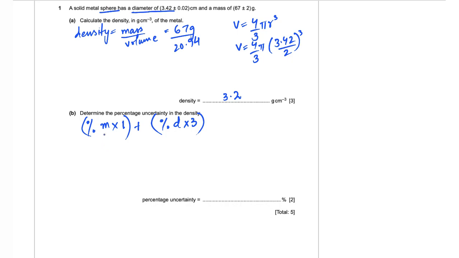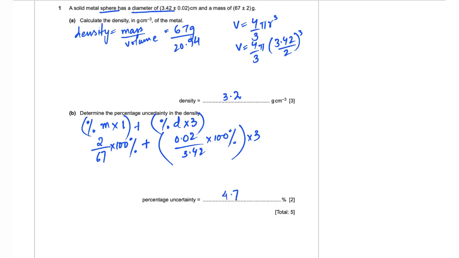So the percentage uncertainty of mass is going to be its absolute uncertainty divided by the mass multiplied by 100%, plus 0.02 divided by 3.42 into 100% multiplied with 3. So your percentage uncertainty for density is going to be 4.7%.